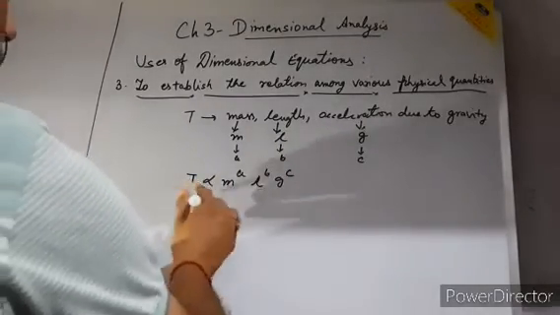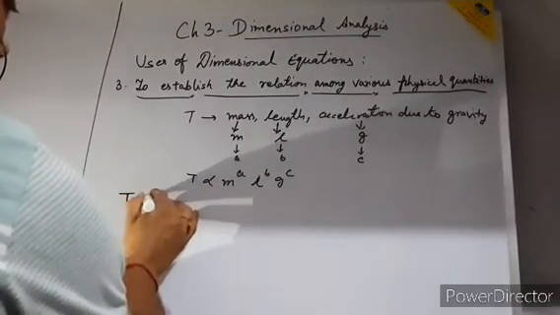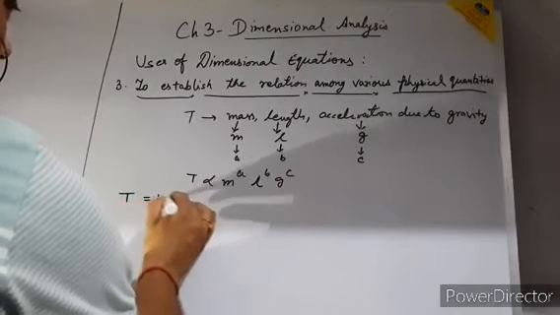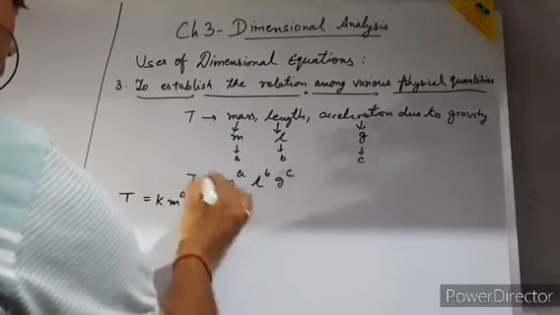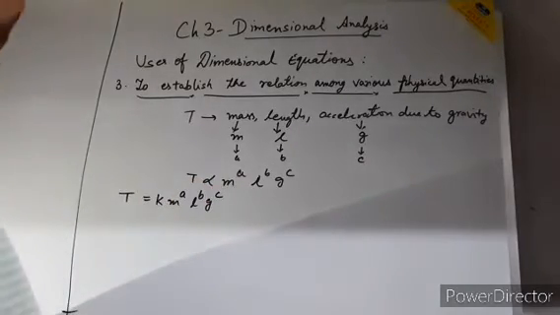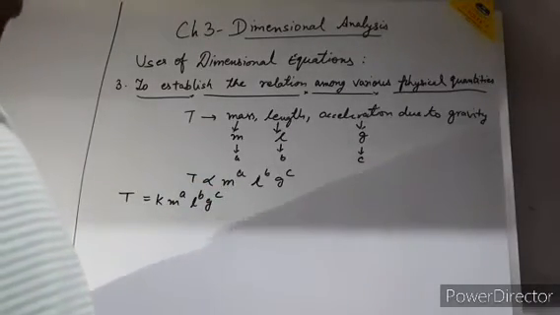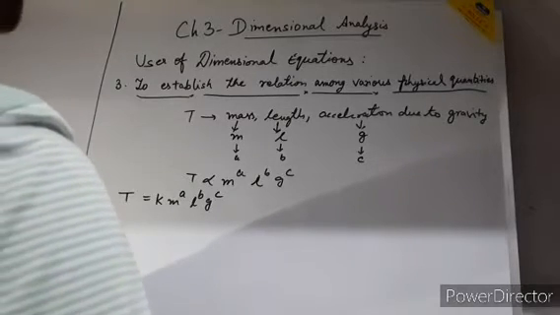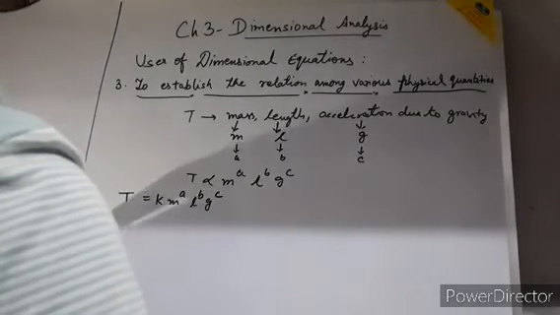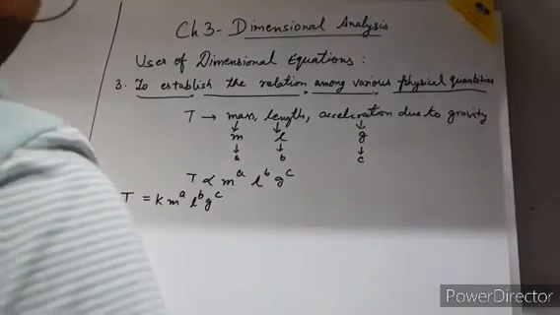If I remove the proportionality sign, then T is equal to k, m to the power a, l to the power b, and g to the power c, where k is a constant. And when we substitute the values of a, b and c, then by experiment we can also find the value of k.